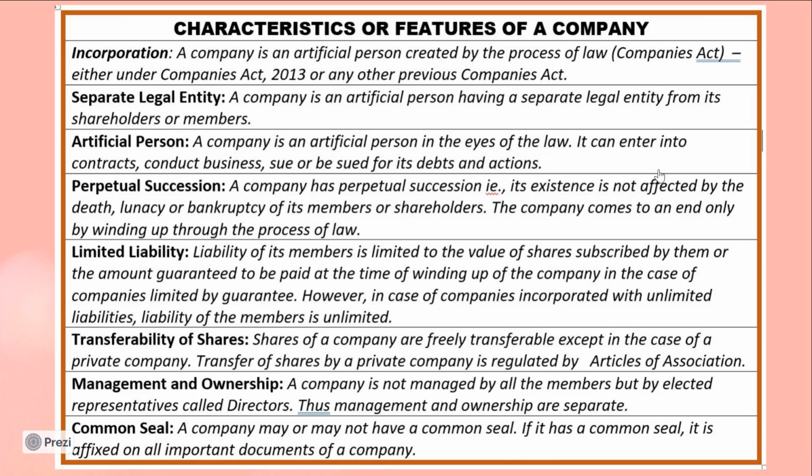Next feature, management and ownership. The company is not managed by all the members or shareholders. Instead, it is managed by elected representatives called directors. Hence, the management of a company and the ownership of the company are separate. The company is owned by the shareholders or members, whereas the management of the company is done by elected representatives called directors.